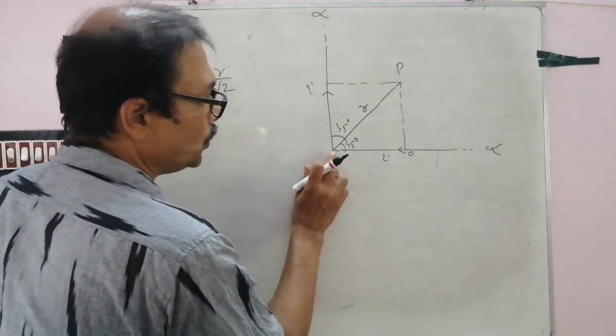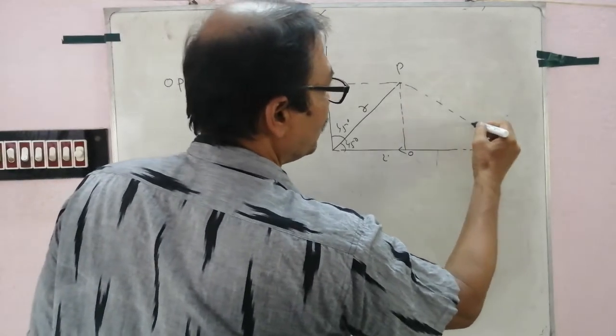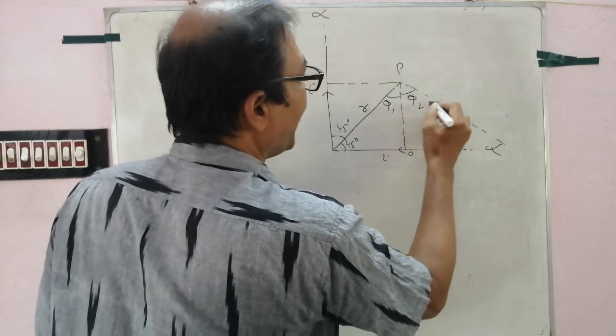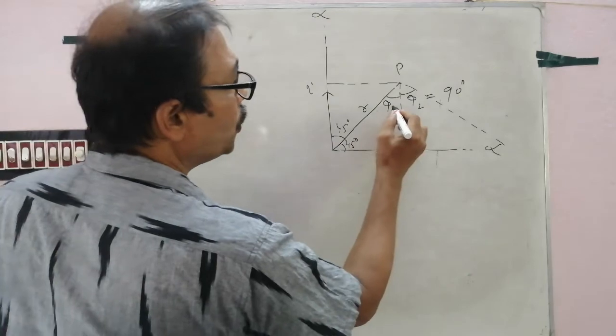Follow, this is not infinite but this side is infinite. This angle phi 1, this angle phi 2. Phi 2 equal to 90 degree because infinite. But phi 1 equal to, of course, 45.